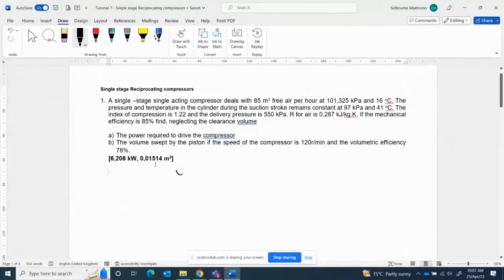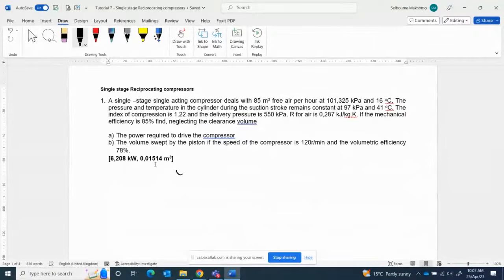Question 1. A single stage, single acting compressor. Okay, single stage, you know what a single stage is. It's not two stage or multi-stage, it's only single stage. A single acting compressor, what is a single acting compressor? Double acting is similar to a two-stroke engine, but a single acting is similar to a four-stroke engine.